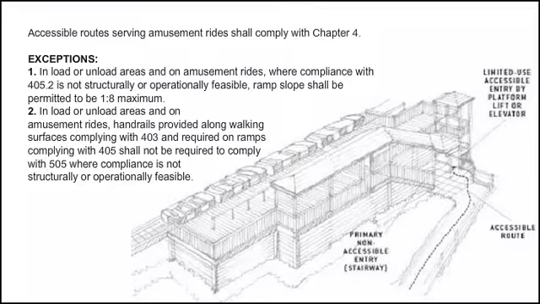Exceptions: 1. In load or unload areas and on amusement rides, where compliance with 405.2 is not structurally or operationally feasible, ramp slope shall be permitted to be 1 to 8 maximum. 2. In load or unload areas and on amusement rides, handrails provided along walking surfaces, complying with 403, and required on ramps, complying with 405, shall not be required to comply with 505, where compliance is not structurally or operationally feasible.